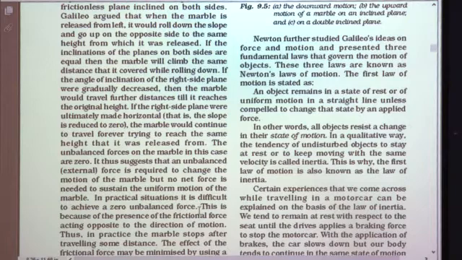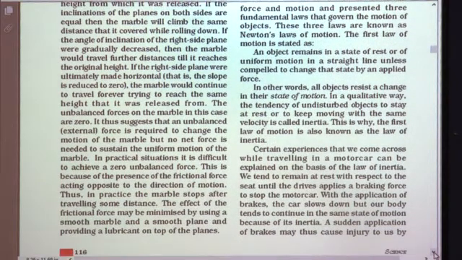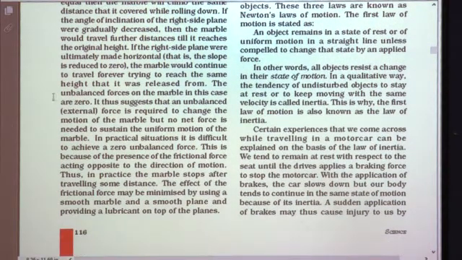In practical situations, it is difficult to achieve a 0 unbalanced force. This is because of the presence of frictional force acting opposite to the direction of the motion. Okay students, you have discussed last year about frictional force. So there is a force of friction everywhere. So practically making the unbalanced force 0 is not possible. Thus in practice the marble stops after travelling some distance. So it does not move forever, it stops after travelling some distance.